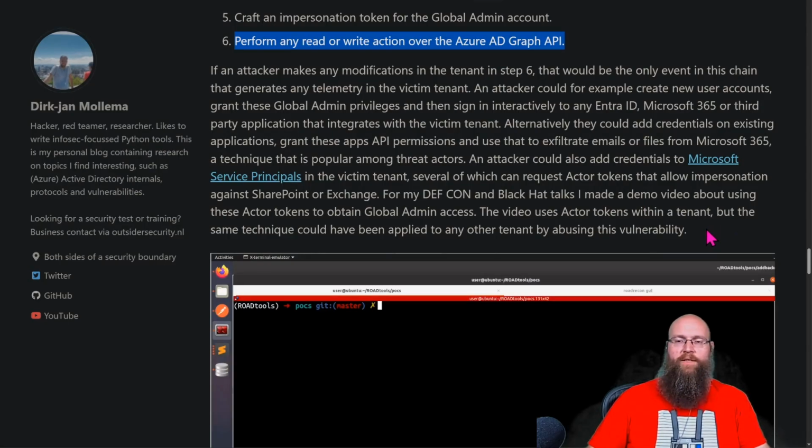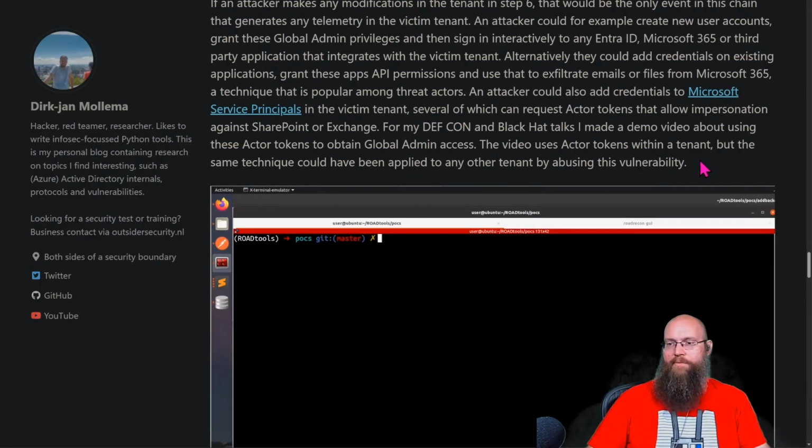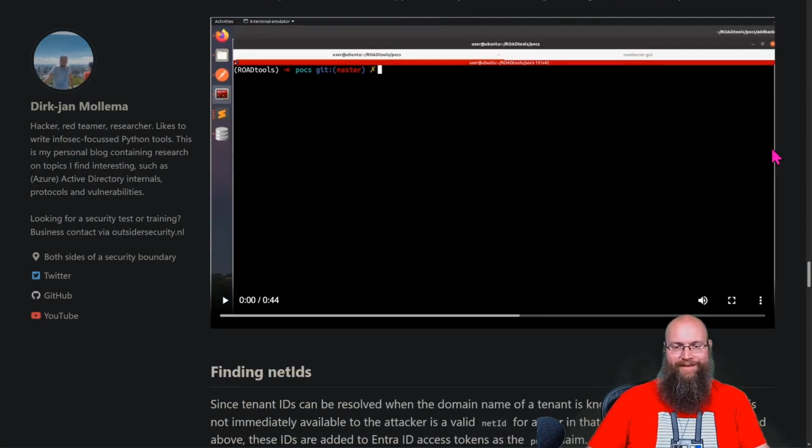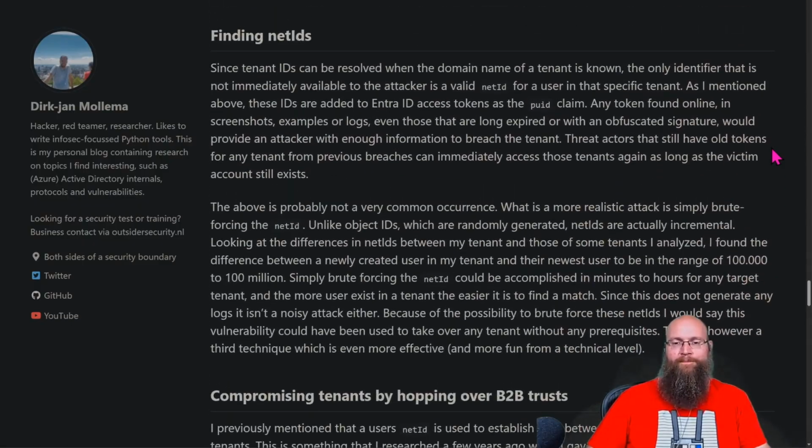Pretty much, you add in some backdoor credentials into an app, you impersonate it, and then you get into the system. An attacker could also add credentials to Microsoft Service Principals in the victim tenant, several of which can request actor tokens that allow impersonation against SharePoint or Exchange. For my DEF CON and Black Hat talks, I made a demo video about using these actor tokens to obtain global admin. The video uses actor tokens within a tenant, but the same technique could have been applied to any other tenant by abusing this vulnerability. Nice. So good.